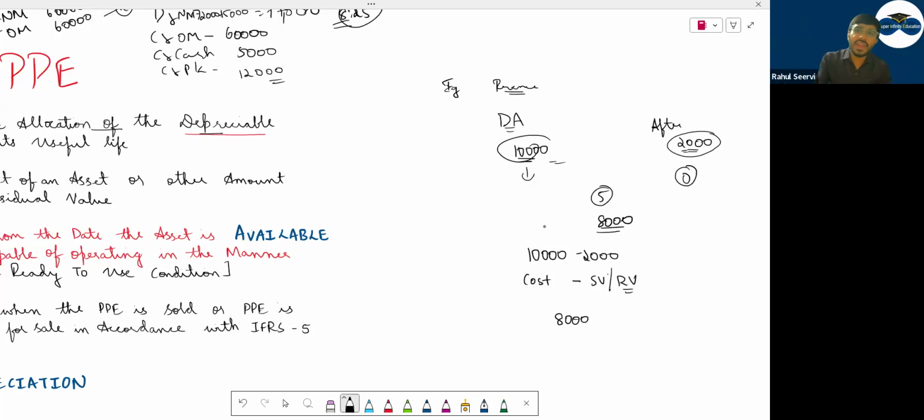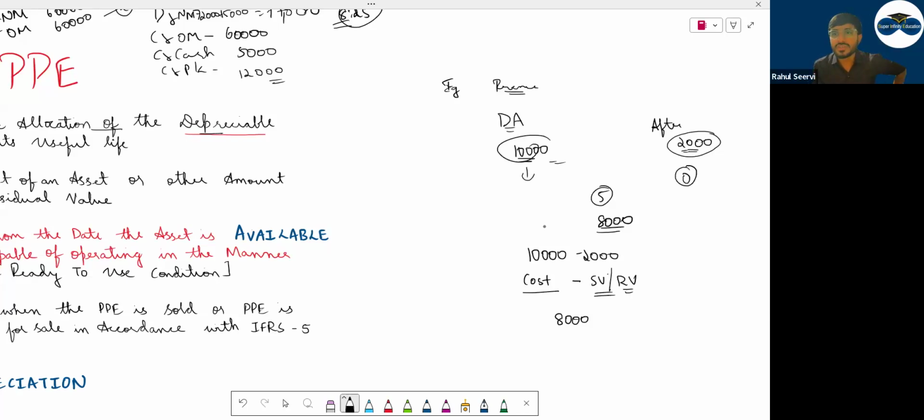Yes or no? Can you directly record this 8,000 also, or the 10,000, as an expense in the books? Yes, you can record it, but this will be against what? Matching principle. Directly you're recording the expense today, but you're getting the benefits in future. Match the benefits and the expense so that your balance sheet and your P&L present a true and fair view of your company. So depreciable amount means cost minus scrap value.